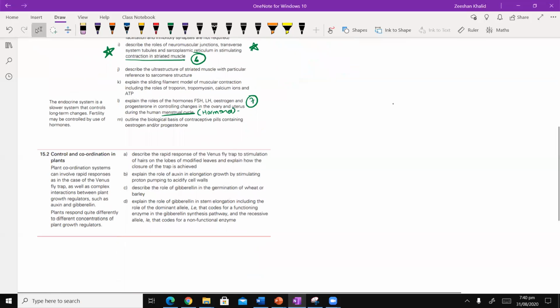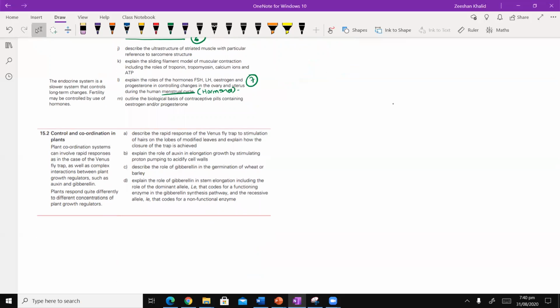उसके बाद, you have 15.2, which is coordination in plants. Venus flytrap देखा किसी ने? जो एक पत्ता नहीं होता, it's a carnivorous plant, उसको हाथ नहीं लगाए, उस पर कोई मक्खी बेचारी आके बैठे तो it literally, you know, encloses itself, and it's really interesting. I will show you videos also for this. So this is the 8th subtopic that we will look at. How does Venus flytrap work? And then at the end, topic number 9, we have some hormones like auxin, gibberellin, जो कि basically plants की growth में काम आते हैं.